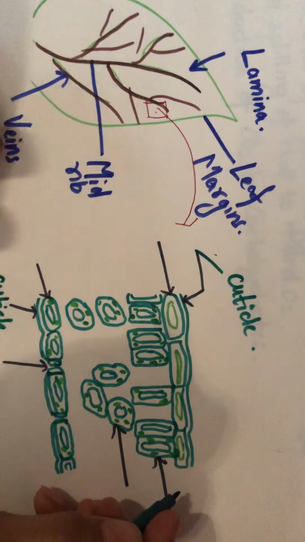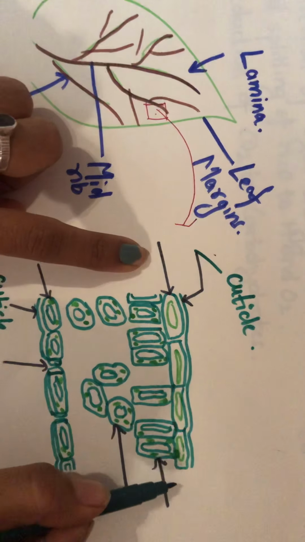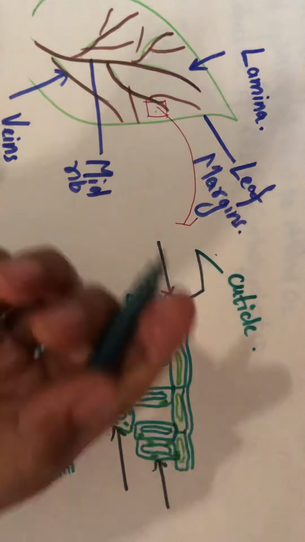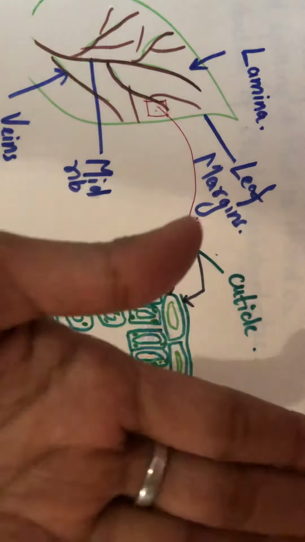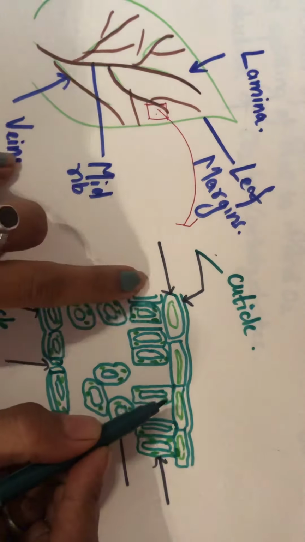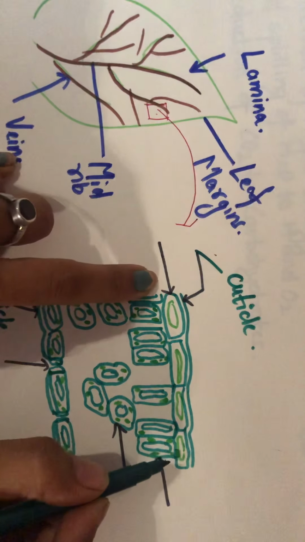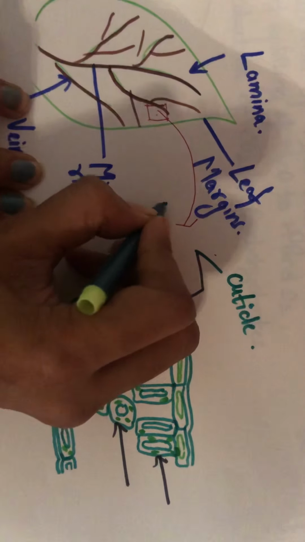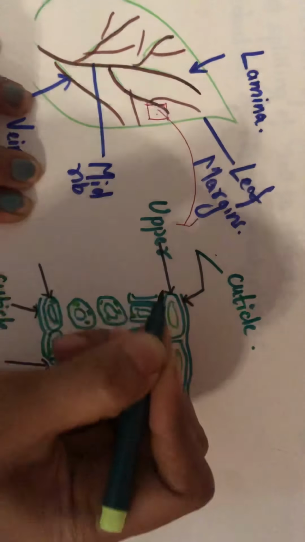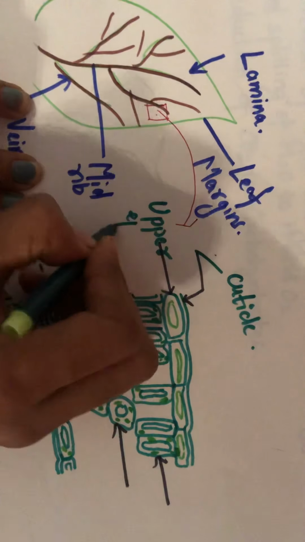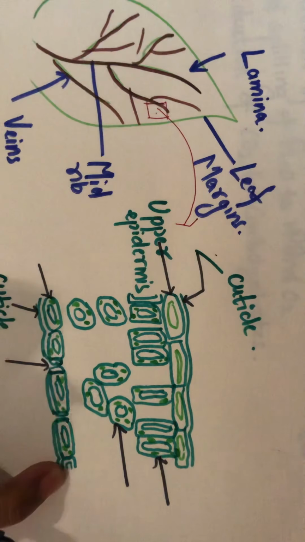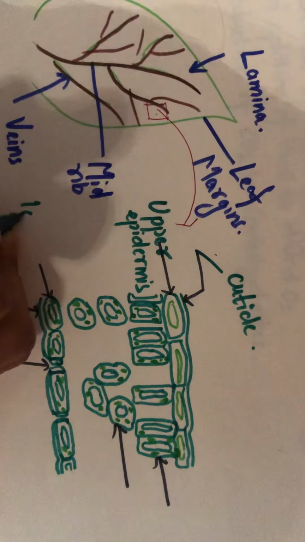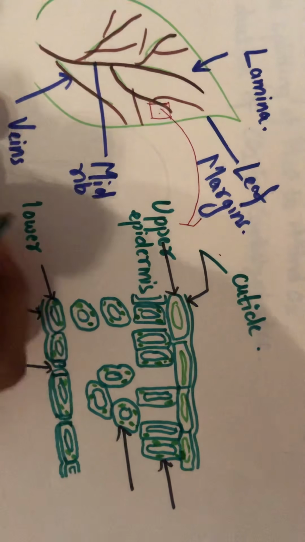Now here, can you see the cells exactly below the epidermis? So whensoever you take the section of the leaf and view it under the microscope, you are able to see the front portion as well as the below portion. Now here, what happens? The first layer of cells, we have already studied, is the epidermal cell, that is the upper epidermis. And similarly, below also we will find the cells which are termed the lower epidermis.